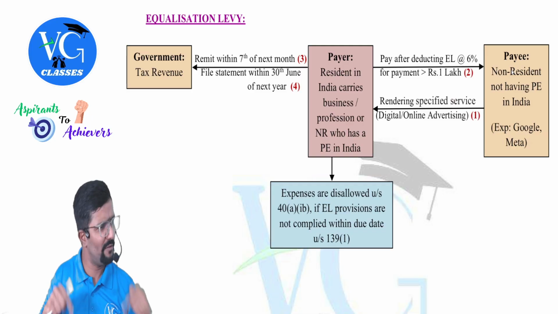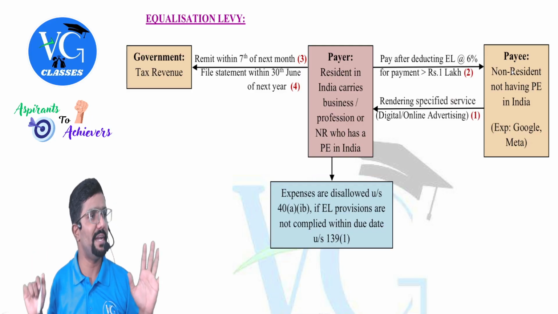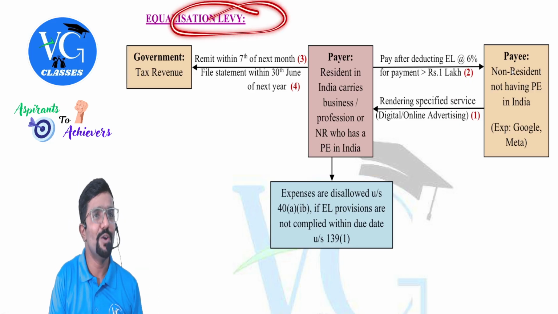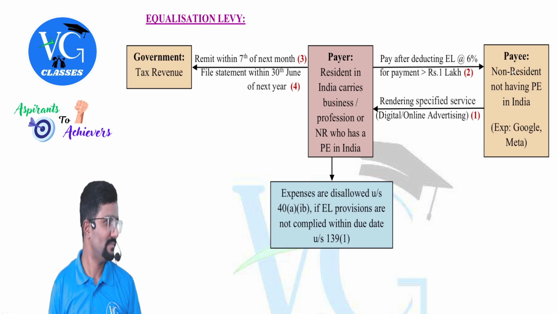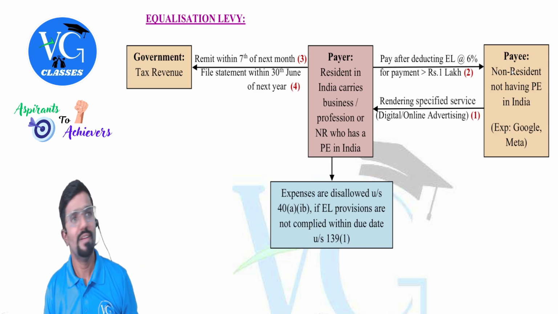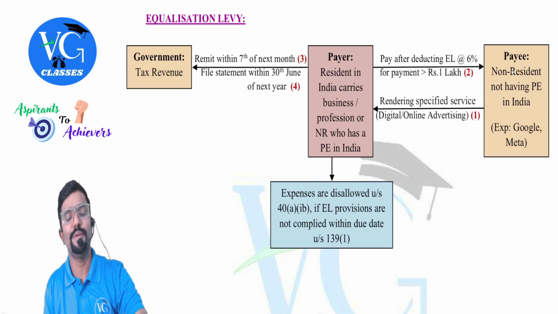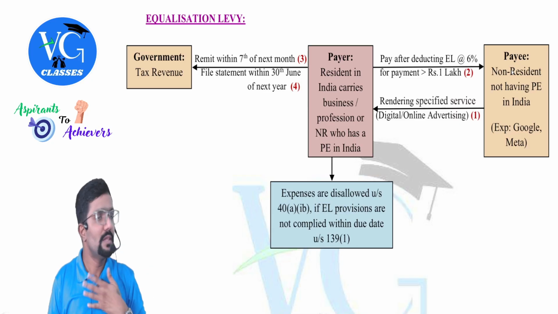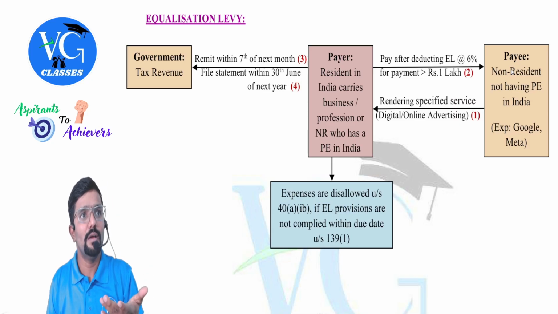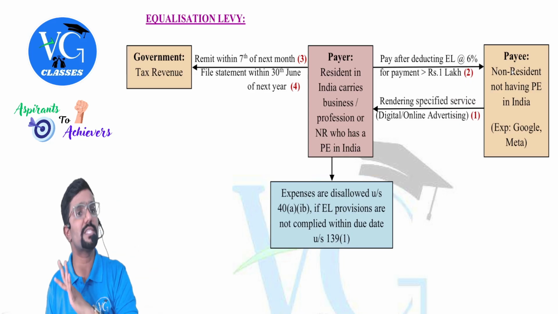Actually, Google, Meta and all have offices today in India. But when equalization levy was introduced, the main target was Google and Meta. Then it was called Facebook. The main target was them. Why so? Because these people sitting outside India make money from India. The payers are paying from India, but without deducting TDS. They were trying to escape from tax.